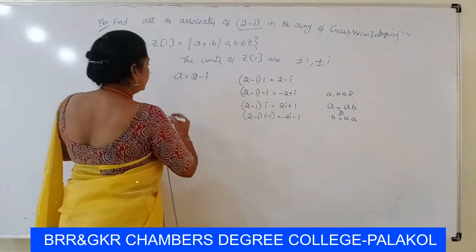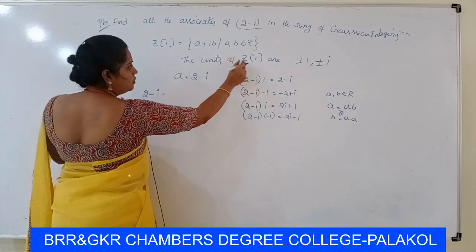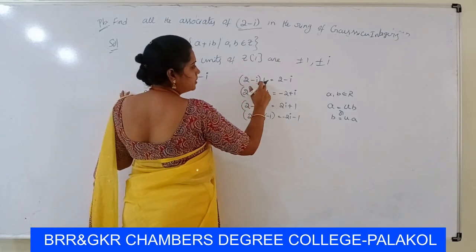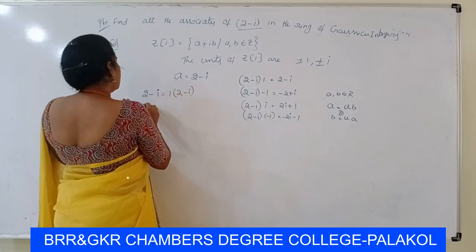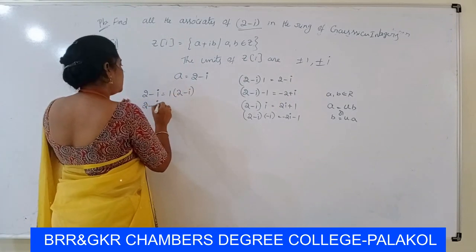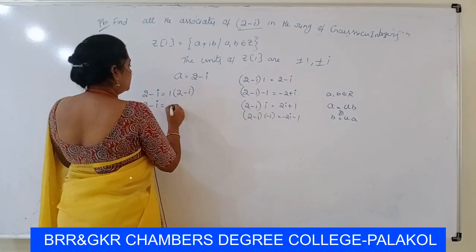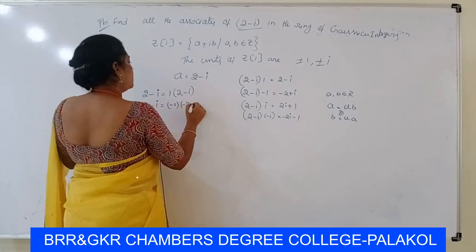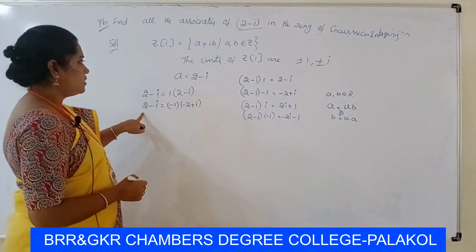Now we write a is 2 minus i, and the units are first 1. When we multiply 2 minus i with 1, we get 2 minus i. Again, 2 minus i can be represented using the unit minus 1 times minus 2 plus i; minus 1 into minus 2 plus i gives 2 minus i.